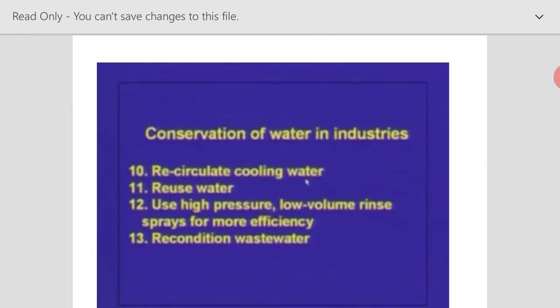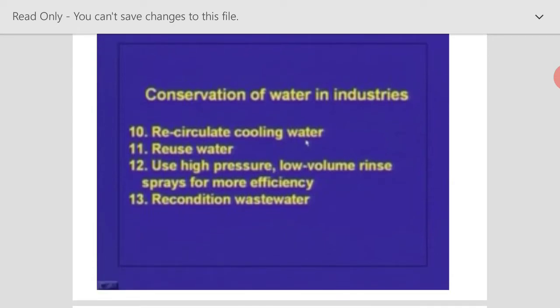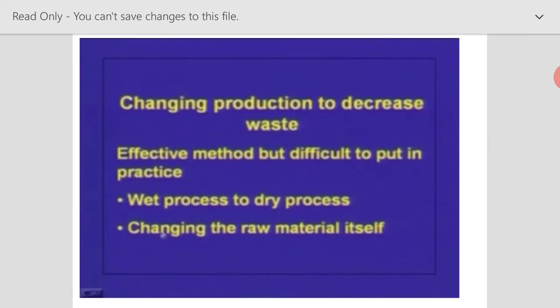Similarly, we can go for recirculating the cooling water or reuse the water inside the industry. We can use high-pressure, low-volume rinse sprays. Why? Because if you use high pressure, the rinsing will be more effective compared to normal pressures. And reconditioning of wastewater can also be done. So these are the various ways in which we can conserve water. Once the water is conserved, what happens? The amount of wastewater coming out from the industry will be reduced. So volume reduction is achieved in this process by using these conservation mechanisms.